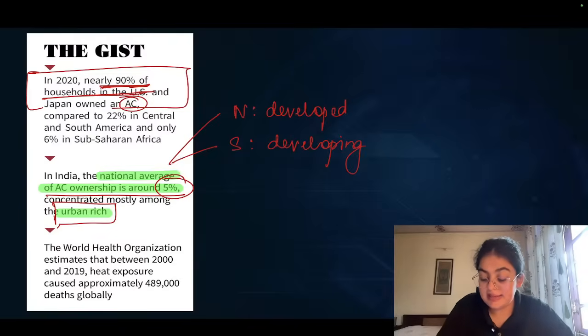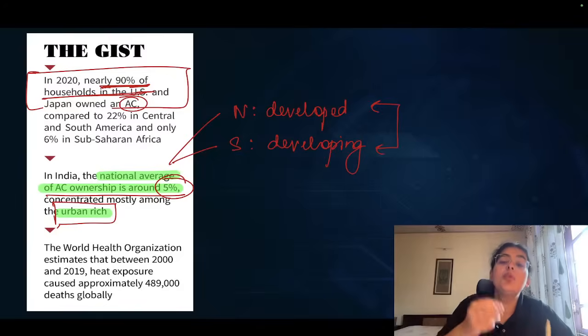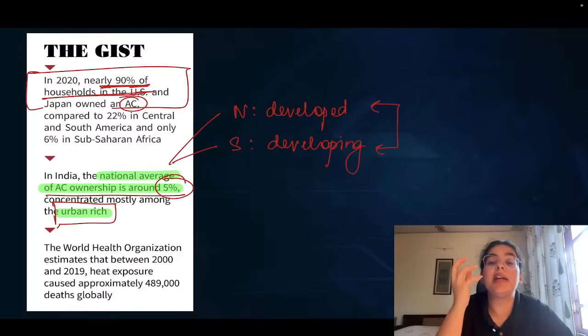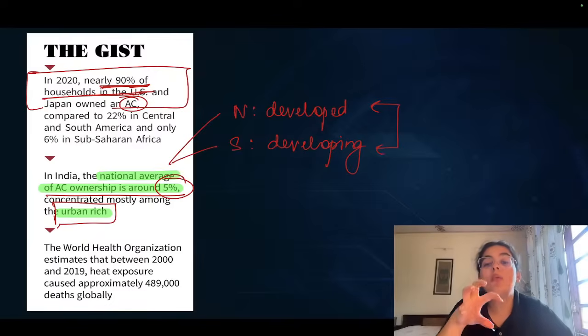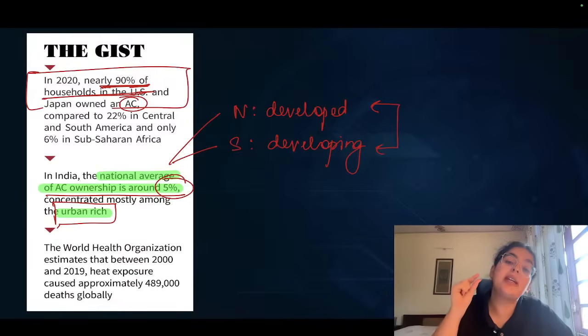And that is the disparity between the cooling needs and the cooling demand and the cooling provided in developed countries versus developing countries. A huge disparity. 90% of the households have an AC in United States, but in India, it is only concentrated to 5% of households. That is a concerning number.